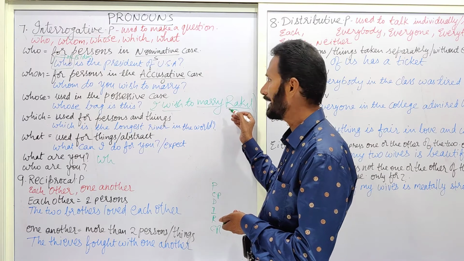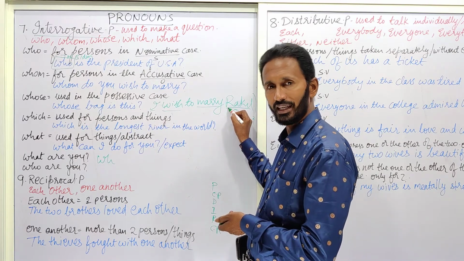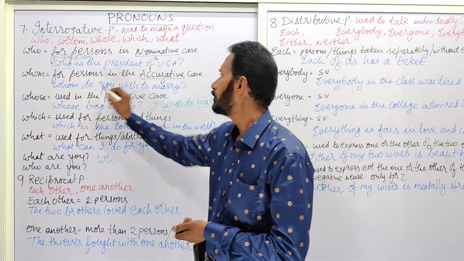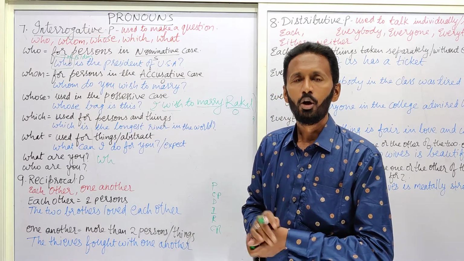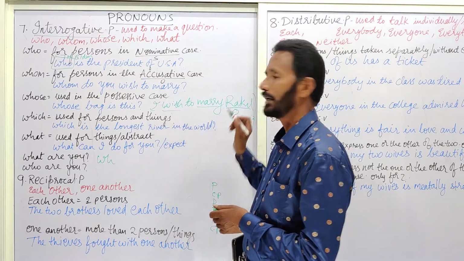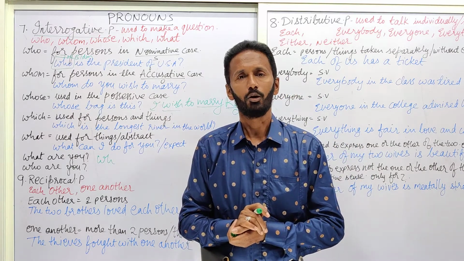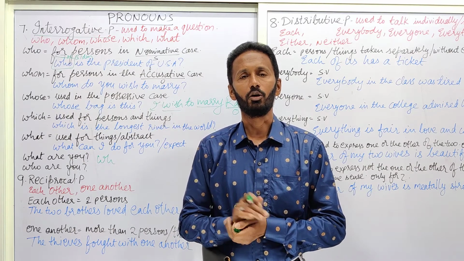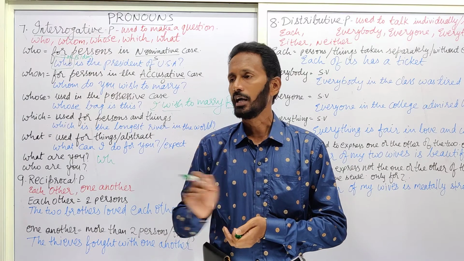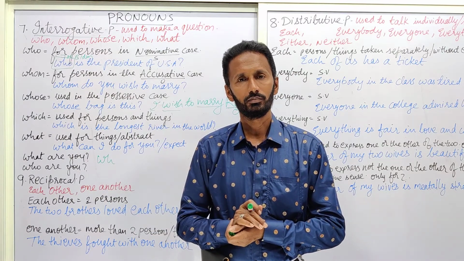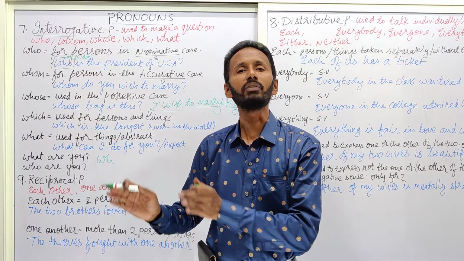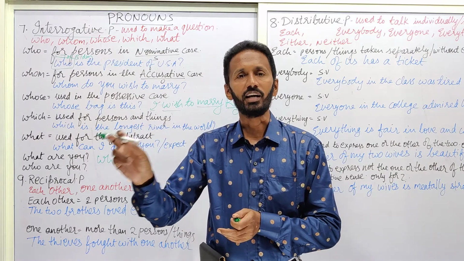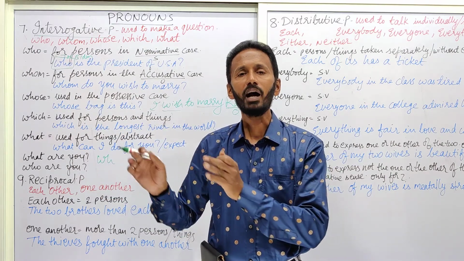So if we want to get the answer Rakul or somebody else in this sentence, we have to pose the question in such a manner: whom do you wish to marry? I wish to marry Rakul is the answer. Or you want to visit a sacred or holy place, some Shirdi or Tirupati. You said that I want to take Parjanya with me. Whom do you want to take with you? I want to take Parjanya. I want to take Sai Tanmay. They are said to be in the accusative case.